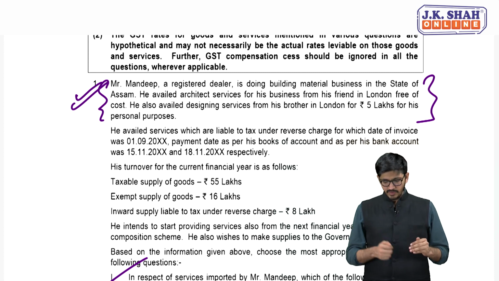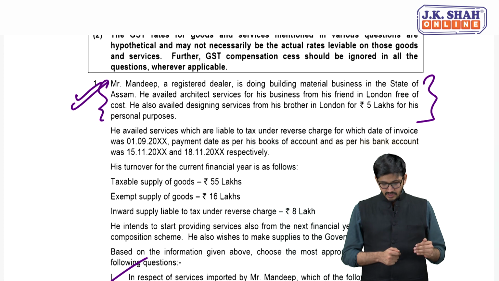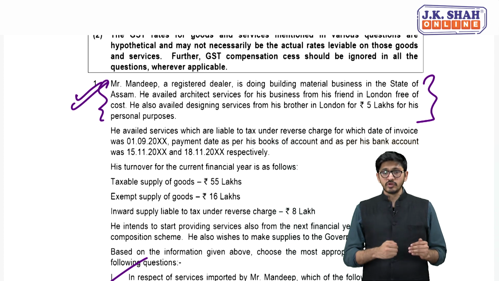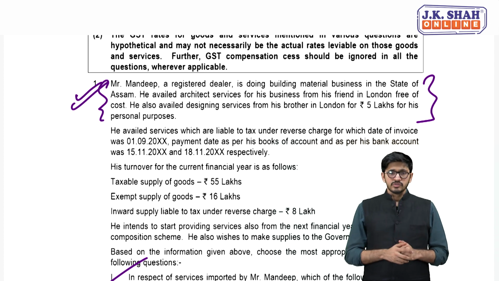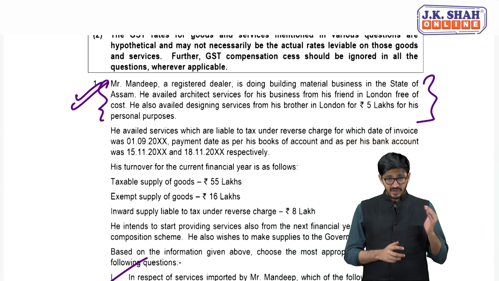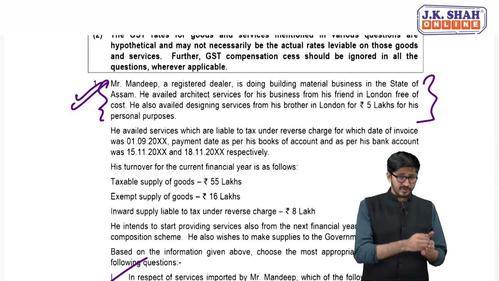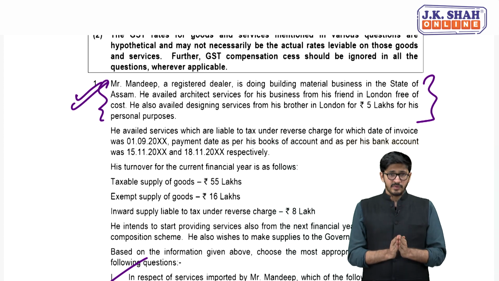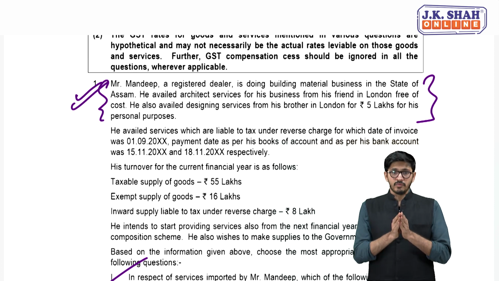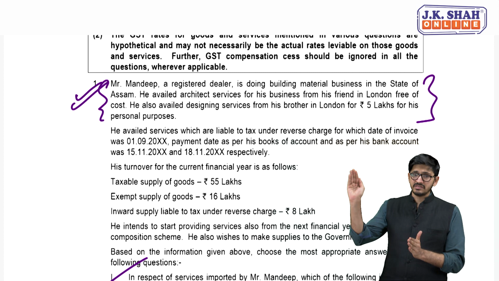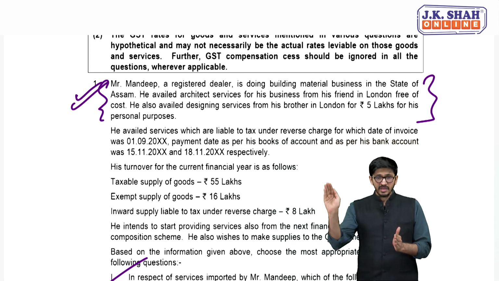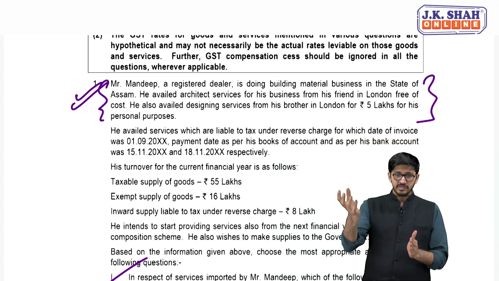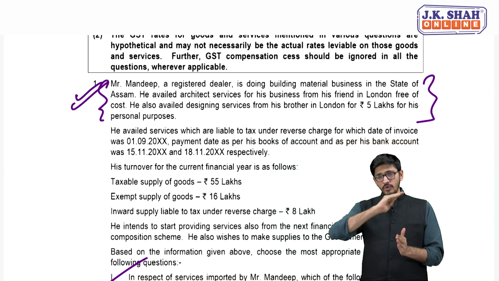And the next part is, my dear friends, very simple. For his business, that is in the course or furtherance of business. So that condition is satisfied. But the condition of related person and distinct person is not satisfied. So in this case, my dear friends, obviously, it will not be a deemed supply under 7(1)(c). Obviously, there is no chance that it's a supply under 7(1)(b), because obviously there is absence of consideration. So 7(1)(b) to ho hi nahi sakta.